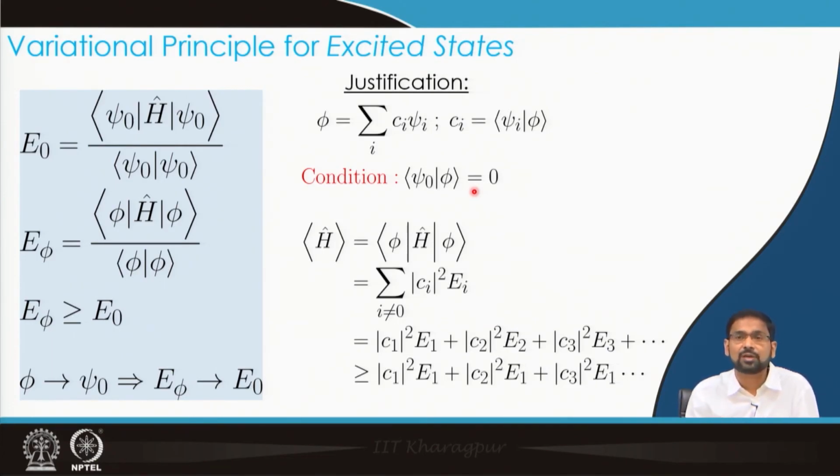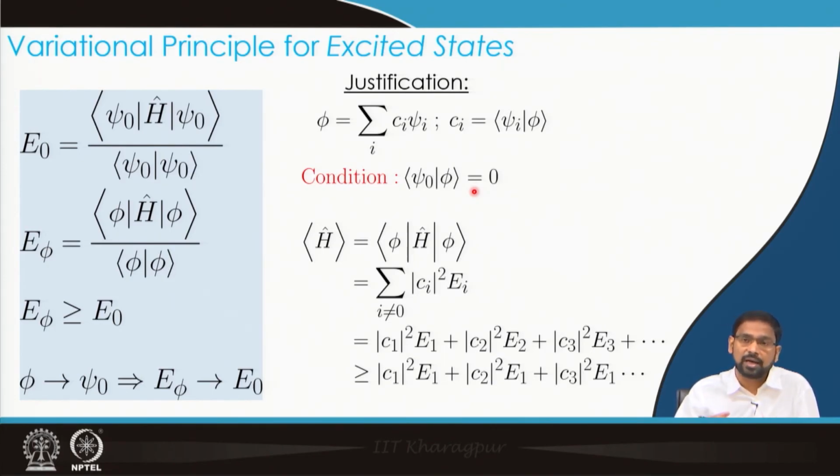So, therefore, we quickly encounter this problem that we are not able to define a trial function which is simultaneously orthogonal to so many other functions. So, the application of variational principle, at least the part that we have discussed so far, is very limited when it comes to excited states.